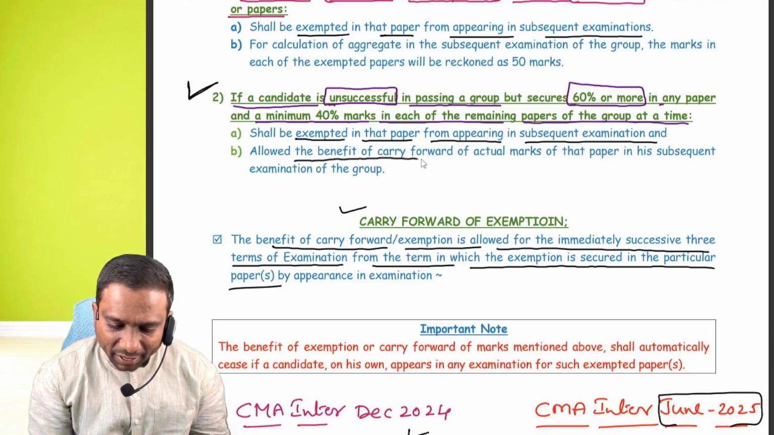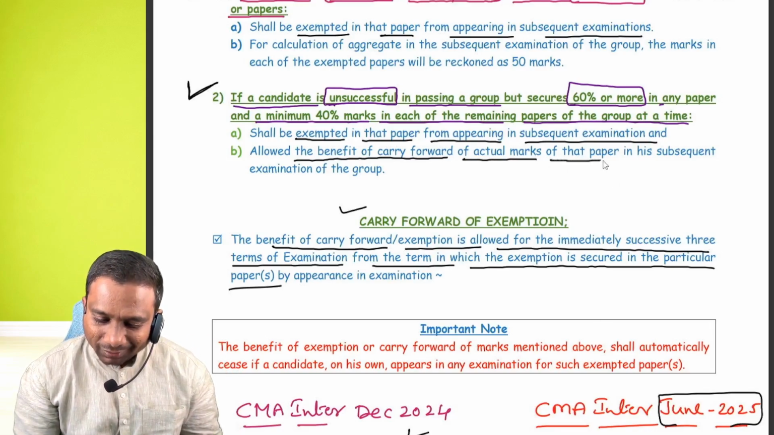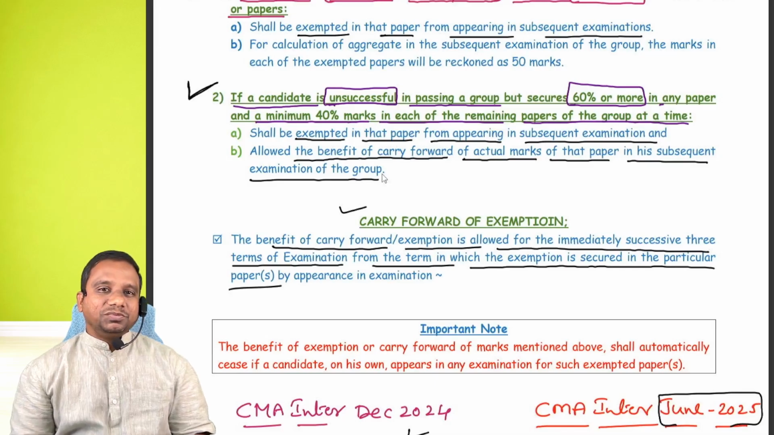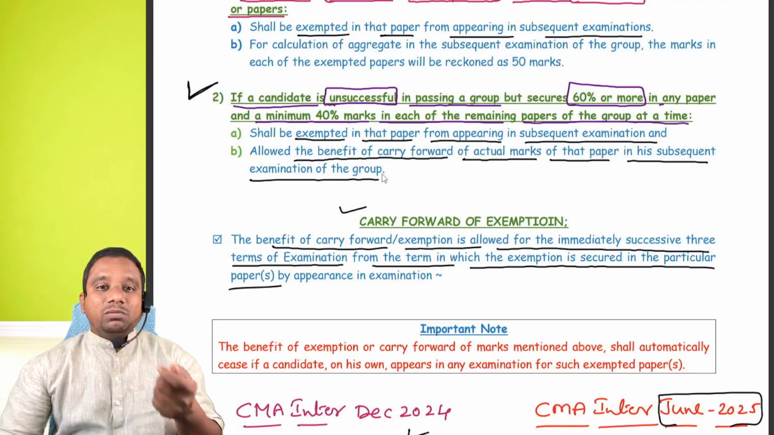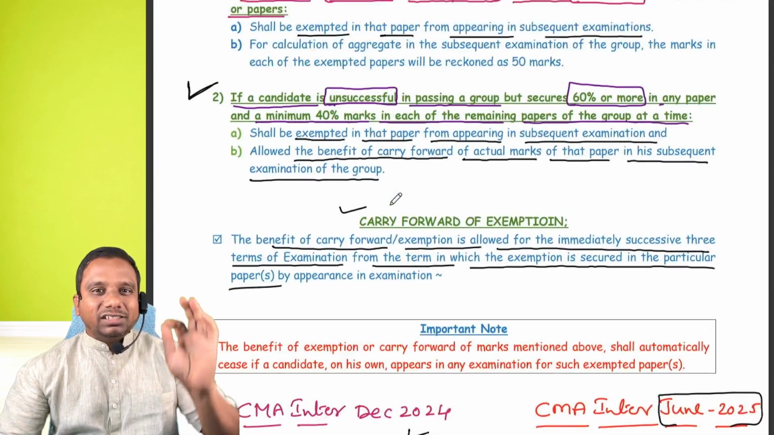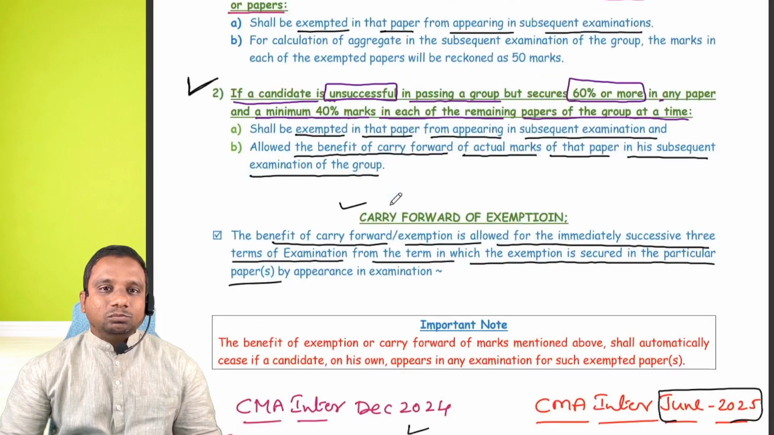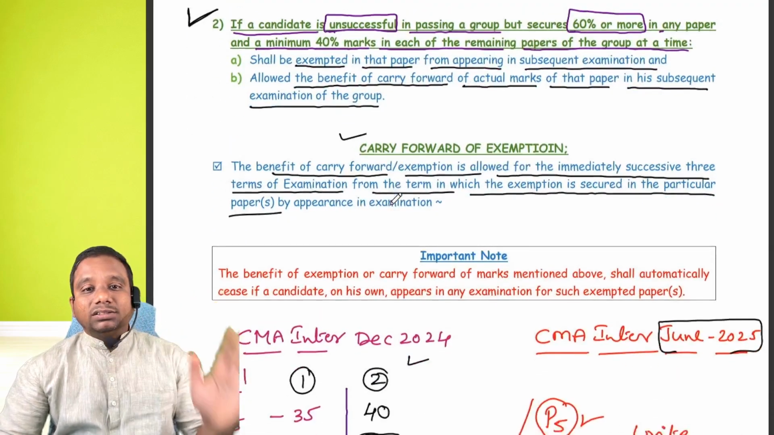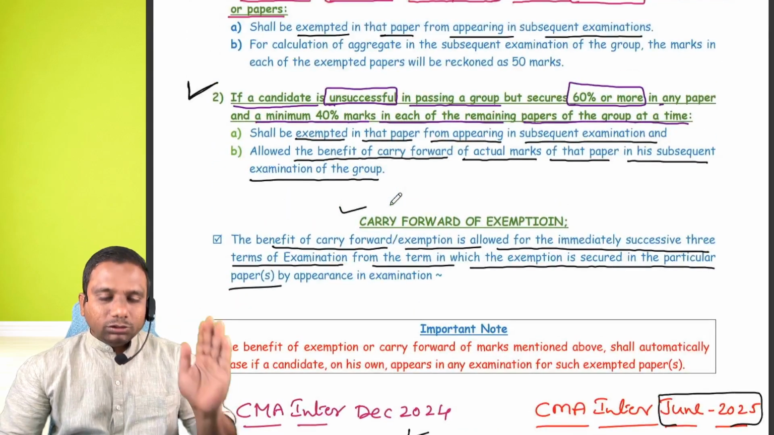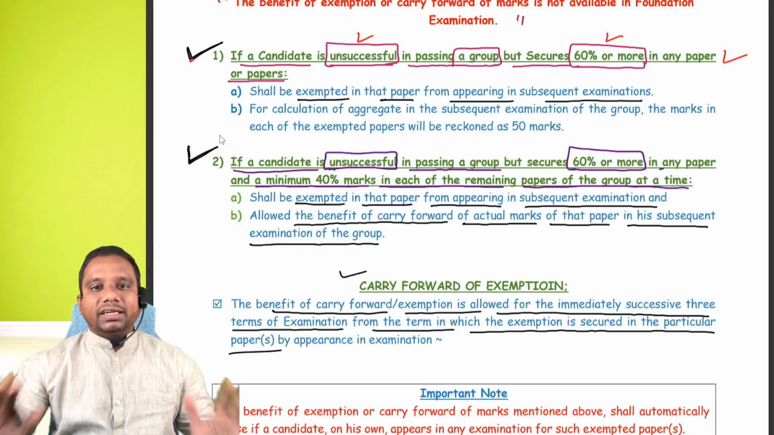Allowed the benefit of carry forward of actual marks of that paper in his subsequent examination of the group. So how many marks are carried forward? 65 marks are carried forward. See, try to understand the first condition and second condition. First condition, only 50 marks are carried forward. But under second condition, 65 marks can be carried forward. Very, very important, students.